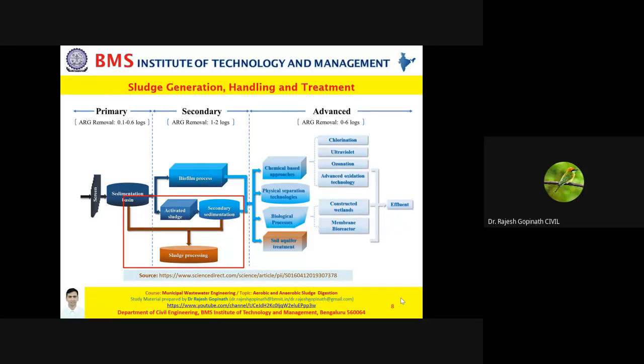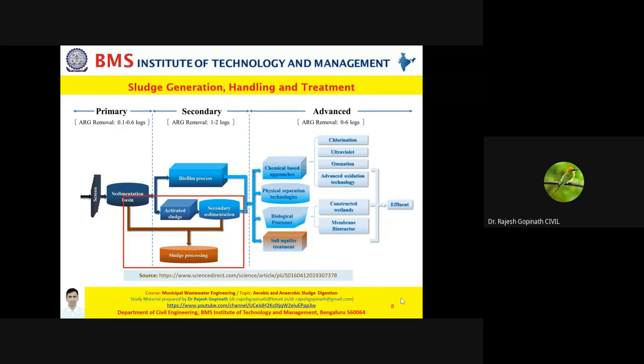There are two products. The first product is the treated effluent, that is purely your wastewater component, which is mostly water itself. The second end product, or byproduct, would be your sludge.